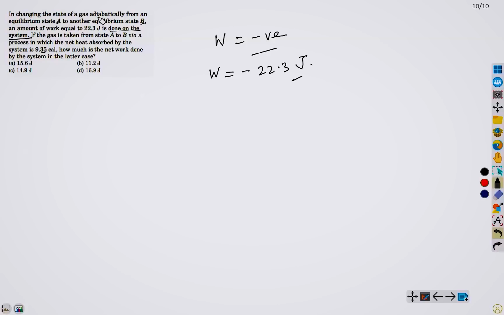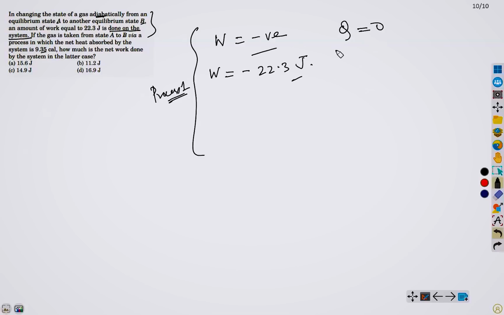Now, since this is an adiabatic process, Q will be 0. Let me write it in the same alignment so that you can understand. I am solving this one first. Let's name this process 1. So we have Q equals 0 because we are in the adiabatic process.